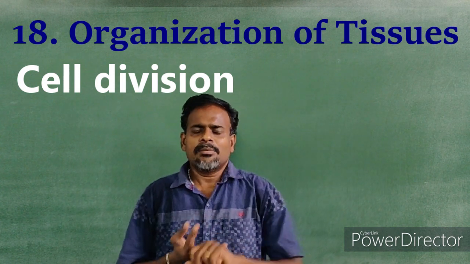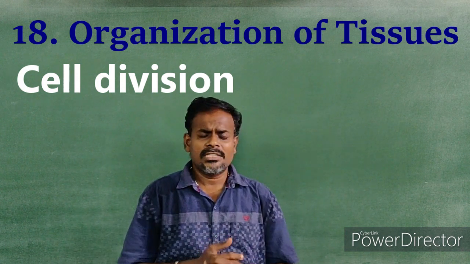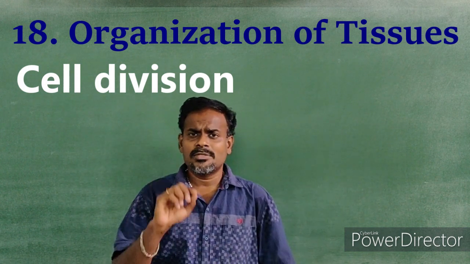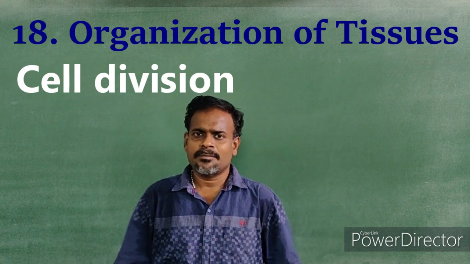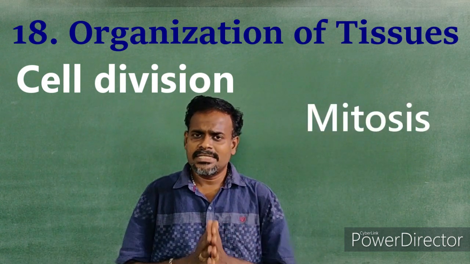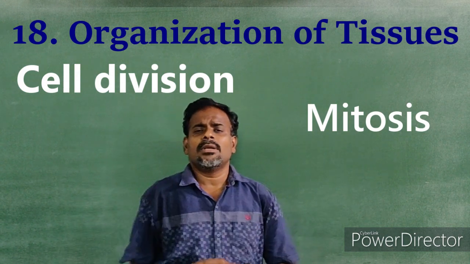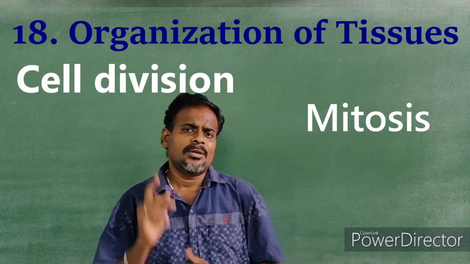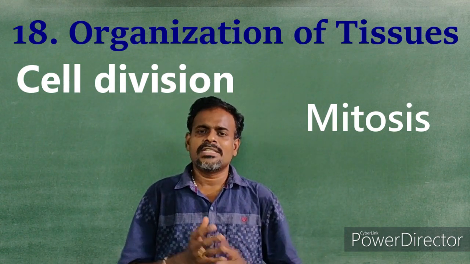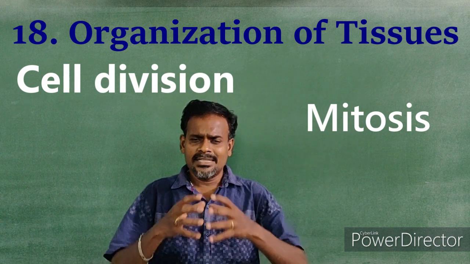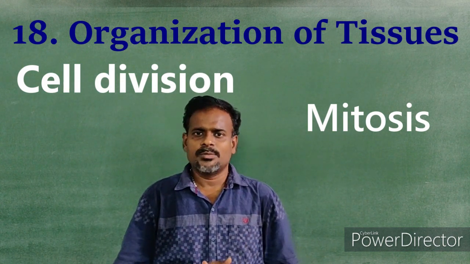In mitosis and meiosis, chromosomes are involved. I hope you know what a chromosome is. The chromosome is comprised of DNA found inside the nucleus of each cell. Mitosis is an equational division where the cell divides into two equal halves. That is, the chromosome number is maintained. For example, in humans, the number of chromosomes is 46. When a cell divides into two, each cell contains 46 chromosomes.